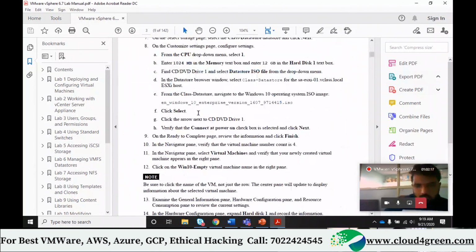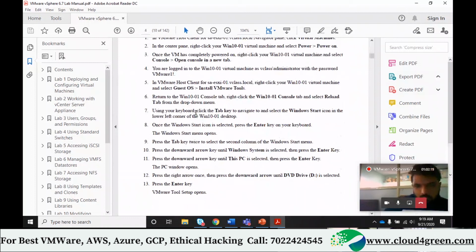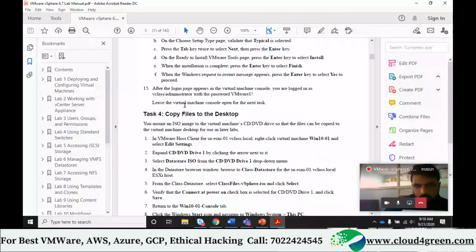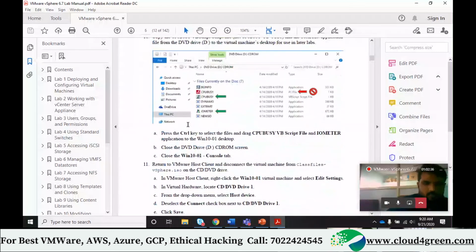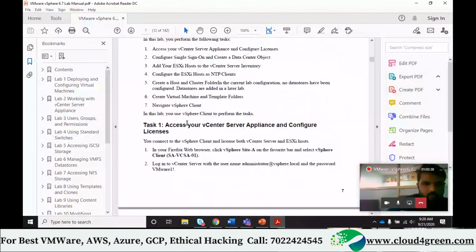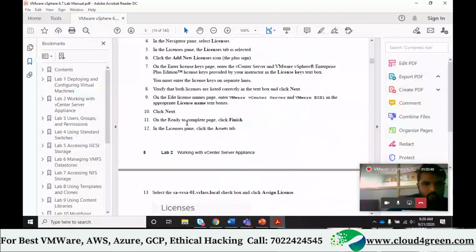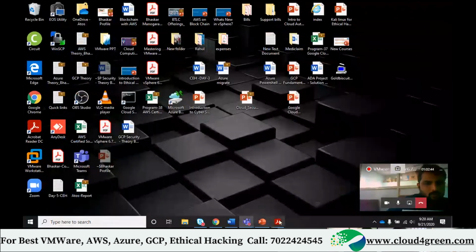This lab manual is official content from VMware where there will be a ready-made lab. But here I'm not giving a ready-made lab. You are building a lab, each and everything from scratch. This lab manual is for additional reference, but I have my own documentation and my own server. We build everything from scratch, right?